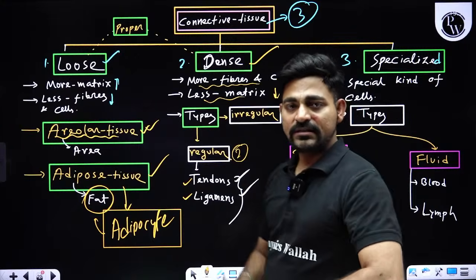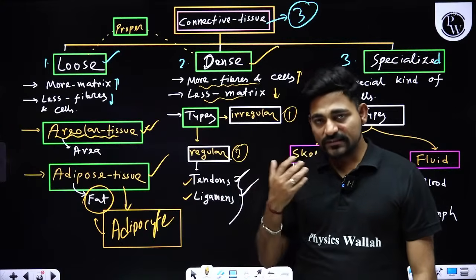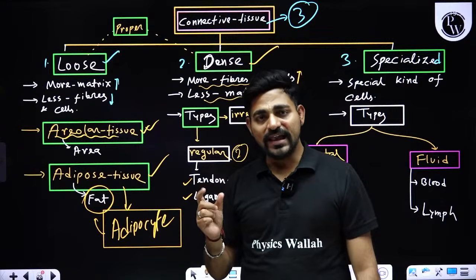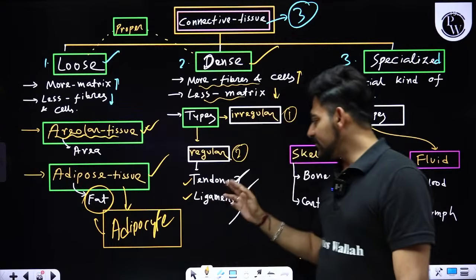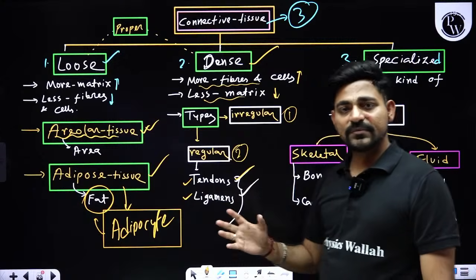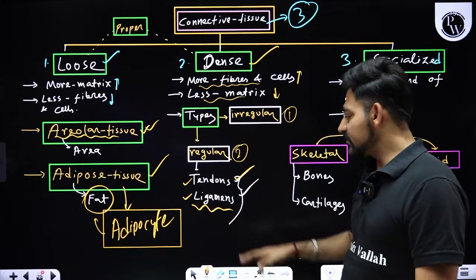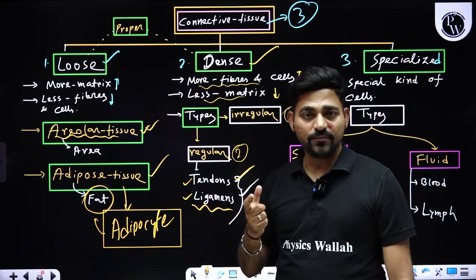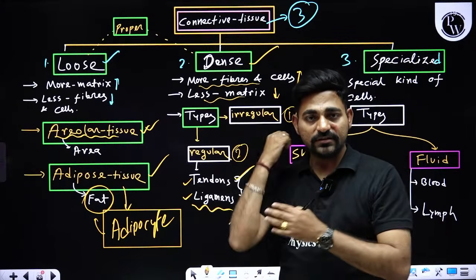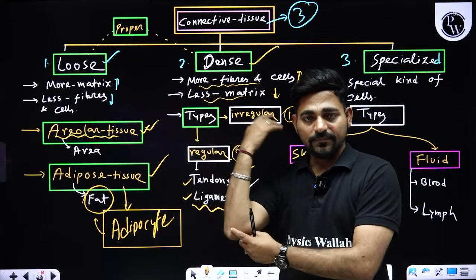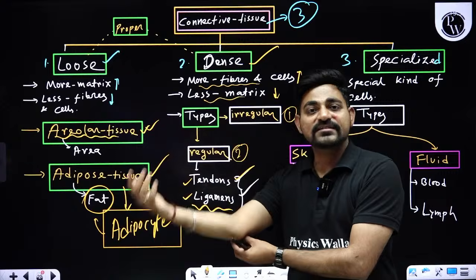Now because tendons are associated with muscles and muscles already have this elasticity, they don't really need elasticity. That's why tendons are made up of inelastic collagen fiber, and ligaments are responsible for joining one bone to another bone. Whenever there is movement in our body, at the junction, okay, they need to provide flexibility.